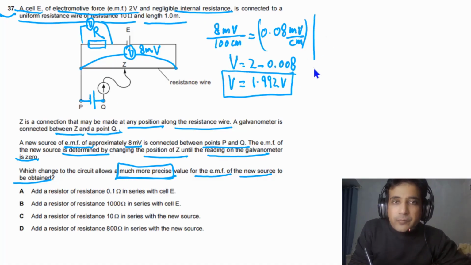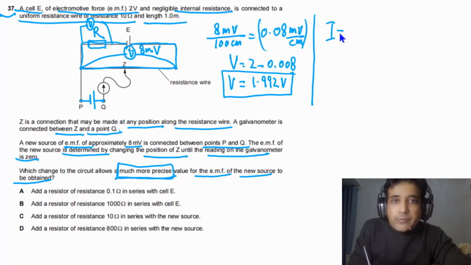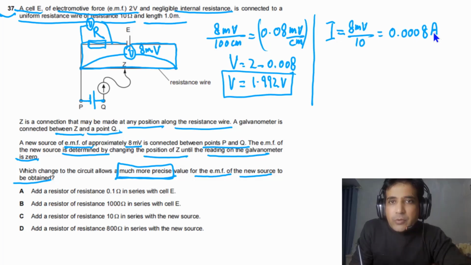Now we can find out value of current. Value of I means current in this circuit. So in this circuit we have this resistor. Resistance of this resistor is given to us, that is 10. So we can find value of current. So we have potential difference across this wire, that is 8 millivolts, and this is divided by 10. And so in this case our final answer will be 0.0008 amps. So this is value of current.